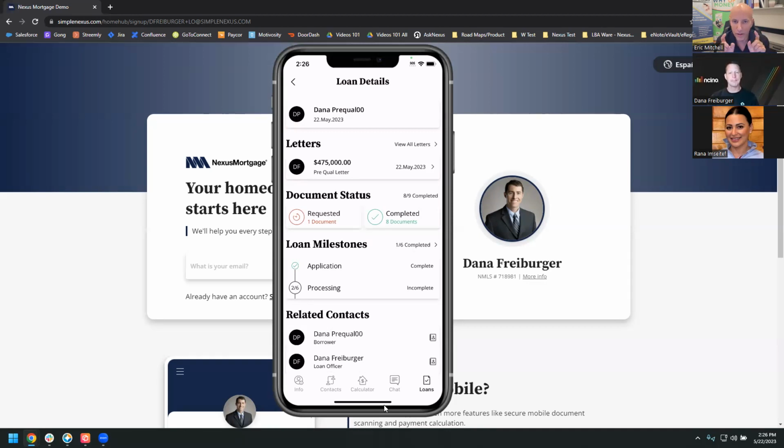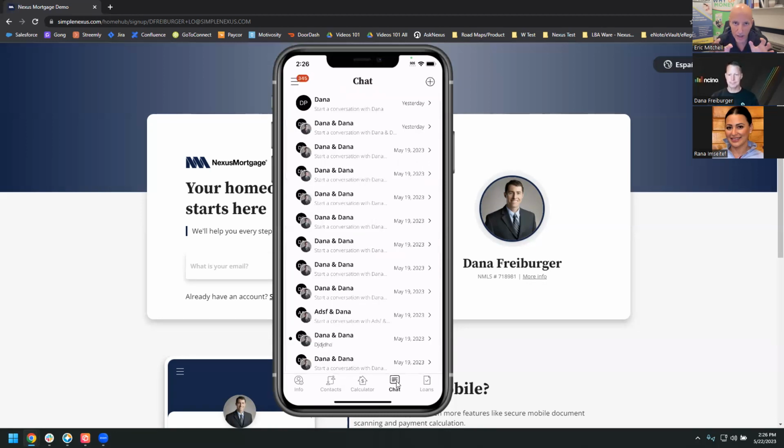Okay. And then I see a chat button. So if I'm a realtor, I can create a group chat with the loan officer and the client, right? And I can say, hey team, blah, blah, blah. The realtor can do that straight from the app. It's like a group text, except it keeps the client inside the app.